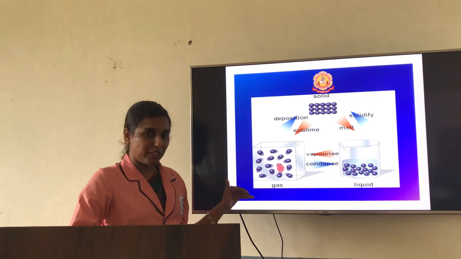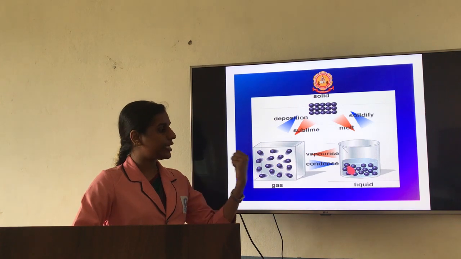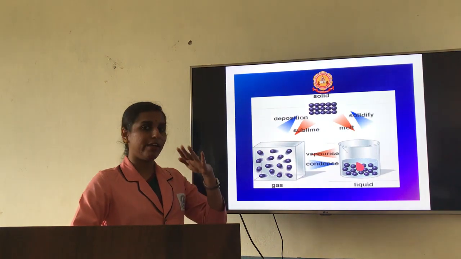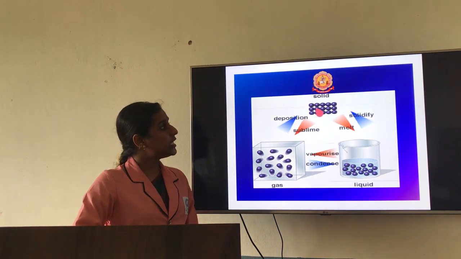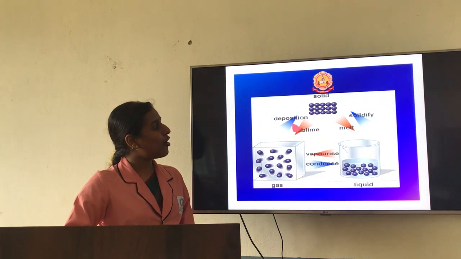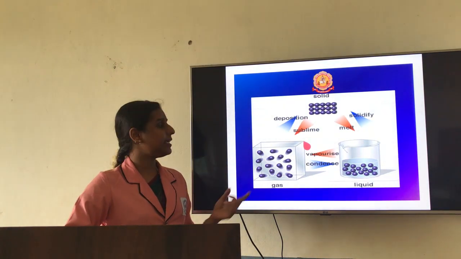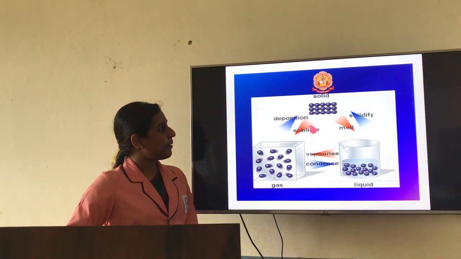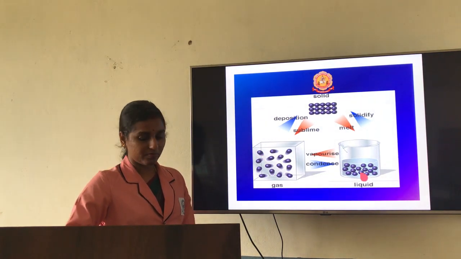So when you apply pressure as well as when the temperature is decreased, gaseous particles can convert into liquid form. In the same way, again when the temperature is decreased and when you apply pressure, this liquid will be able to convert into solid form. So here solid to gaseous form can convert by the sublimation process. So direct conversion from solid to gaseous particles is done by the sublimation process. Again, on applying pressure, the deposition of solid can be done. So this is also a reversible process.